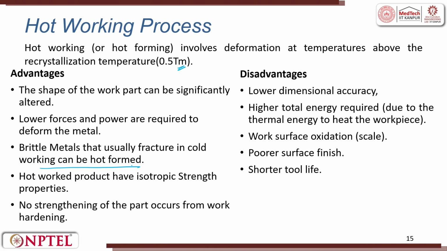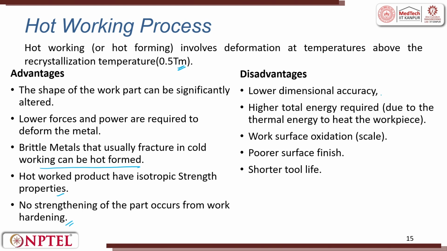For example, cast iron is a brittle material. You still want to deform it, so you take it to a higher temperature and then deform. Generally, cast iron is not done by hot working process, right. You have to think of some other material. Hot worked products have isotropic strength property. No strengthening of the part occurs from work hardening.